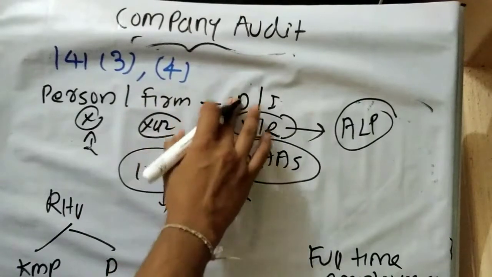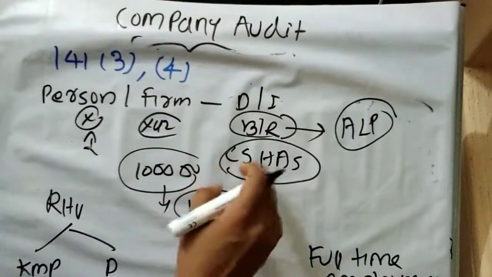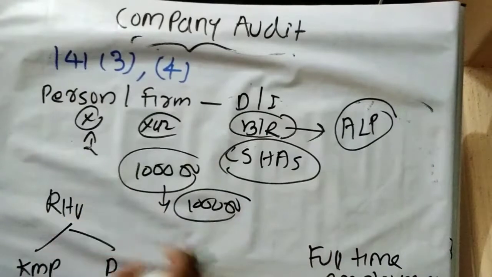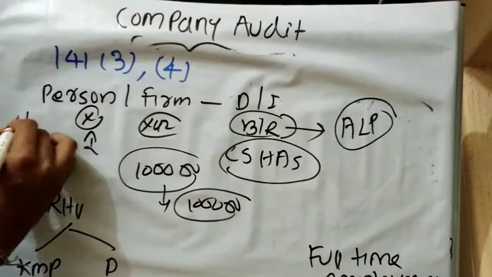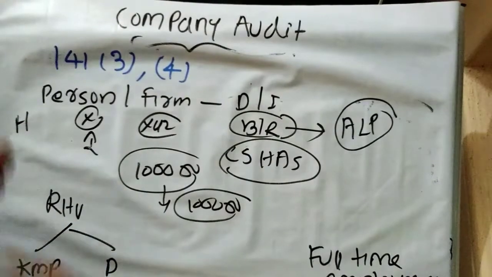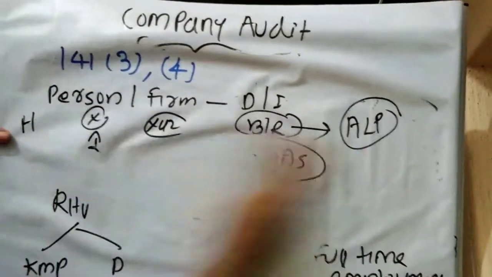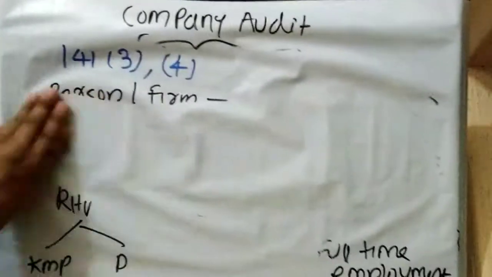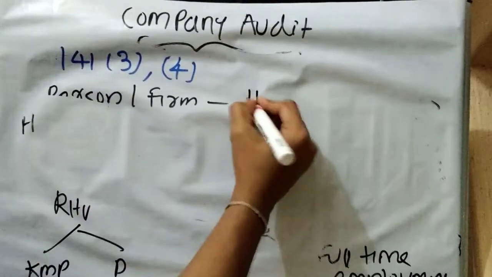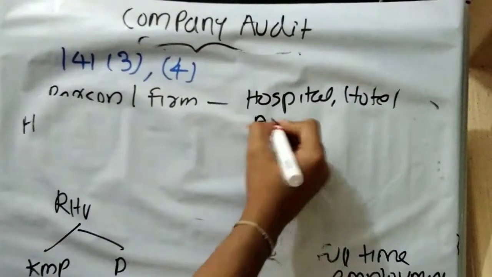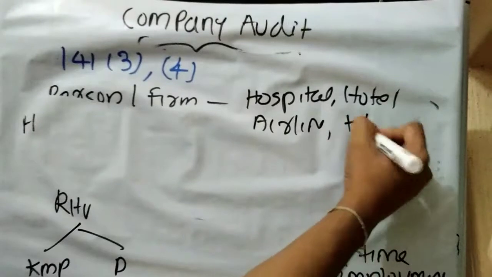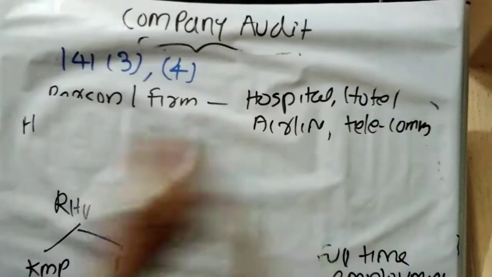So they shall not have any direct or indirect business relationship with the company, subsidiary, holding, associate, subsidiary of the holding. And this shall not be applicable in some cases with respect of hospital, hotel, airline, telecommunication.